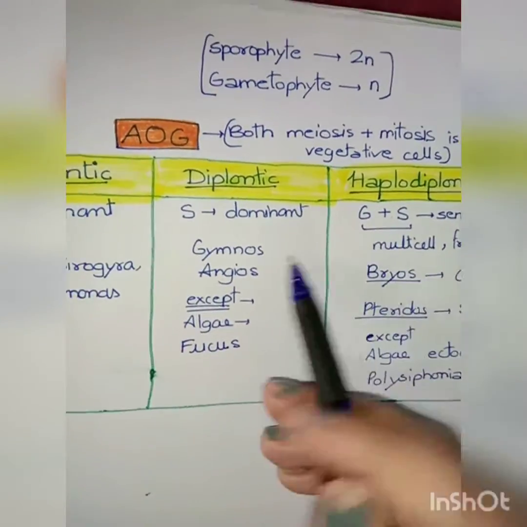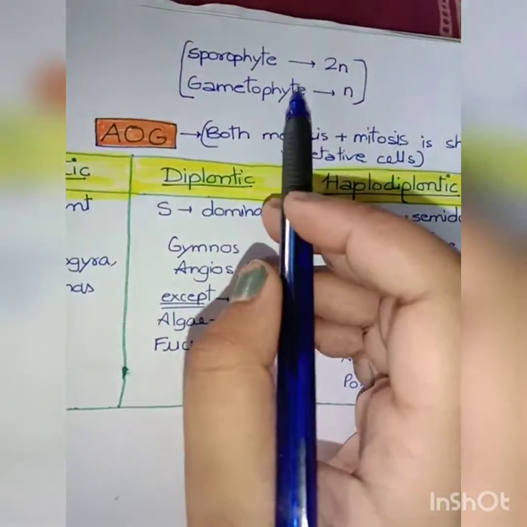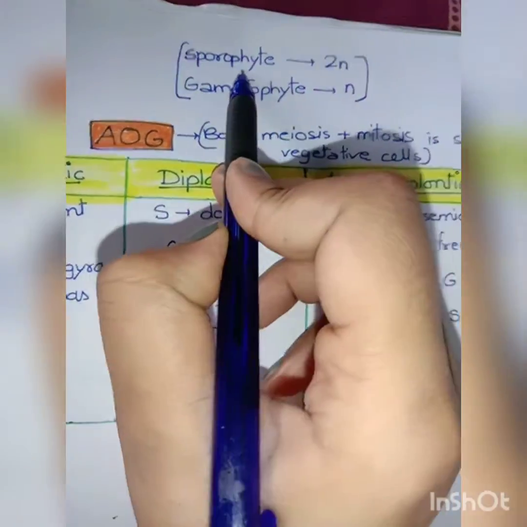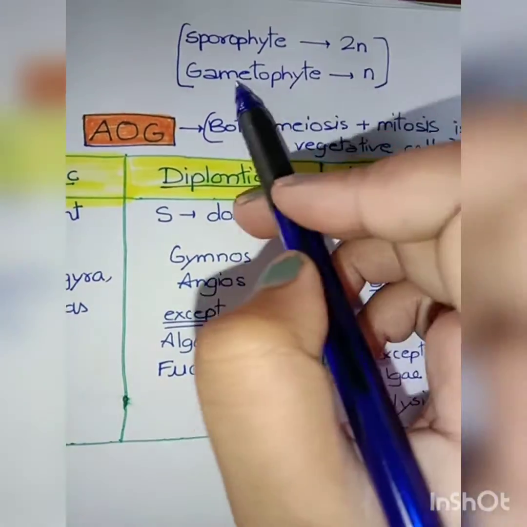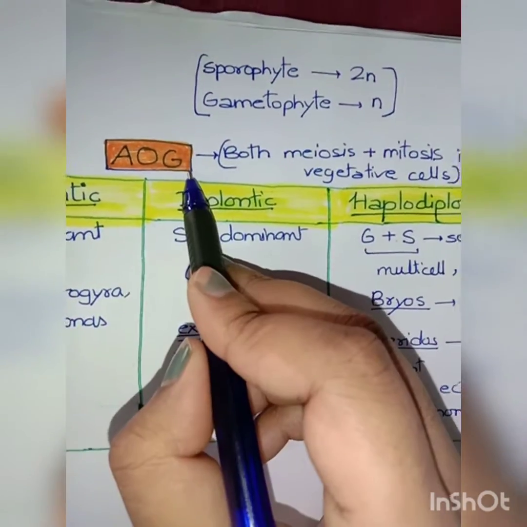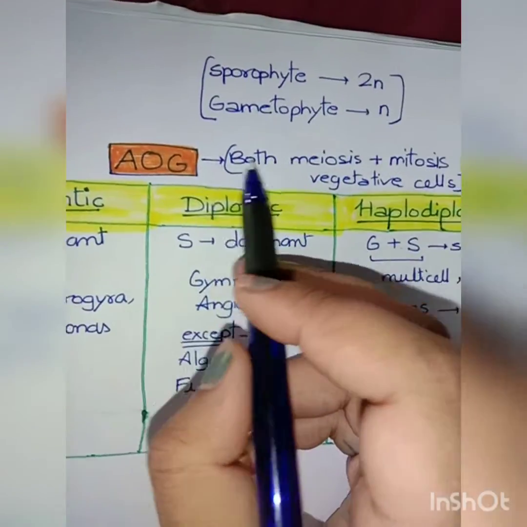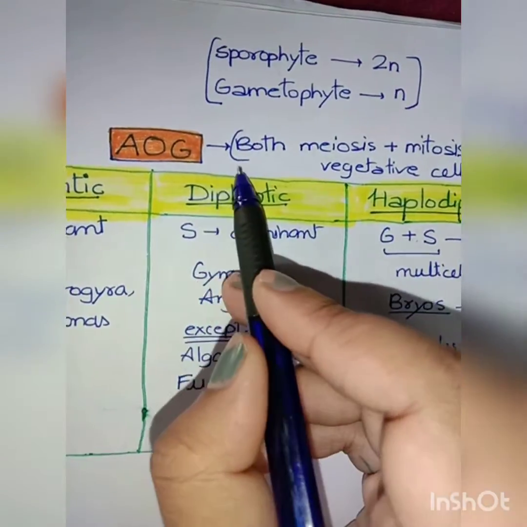Now, let us study about the very important topic of this chapter, that is alternation of generation. Many of us may get confused in it. So, see, friends, for this, we should know that the sporophyte is always diploid in nature and the gametophyte is always haploid in nature.